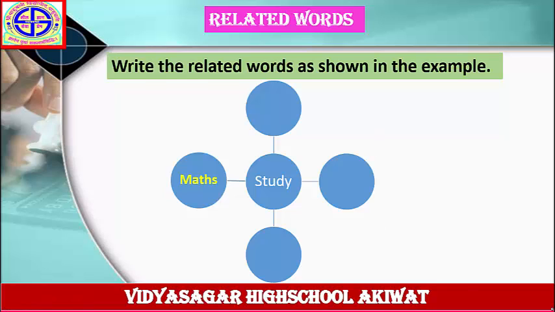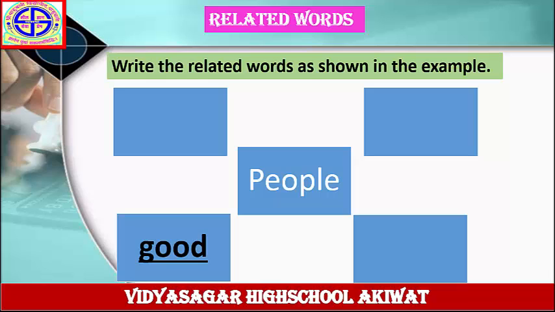Let's see next example. Write the related words as shown in the example. Look at this wave diagram. The word is given here, people. The answer is given here, good. Good, this is an adjective. Means you have to write down 3 more adjectives in these columns. Write down the related words to the word people. Good, this is an adjective. In the same way, you have to complete this wave diagram.